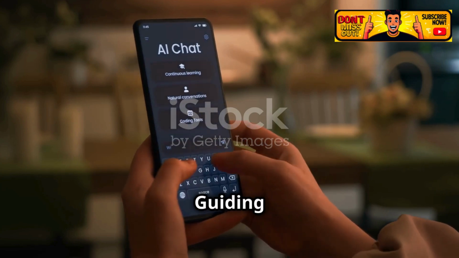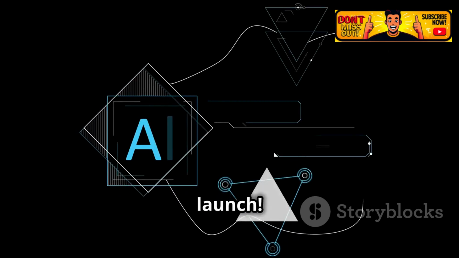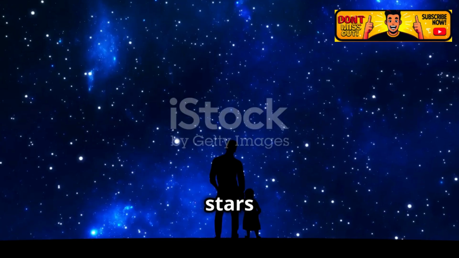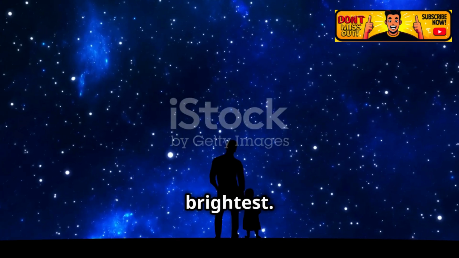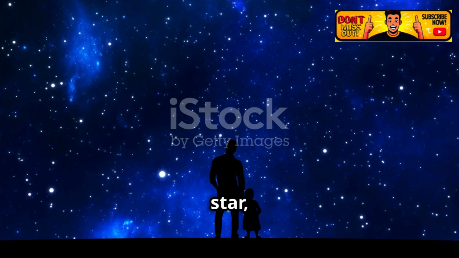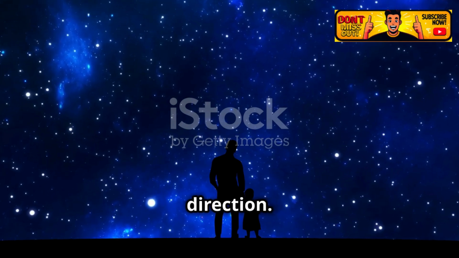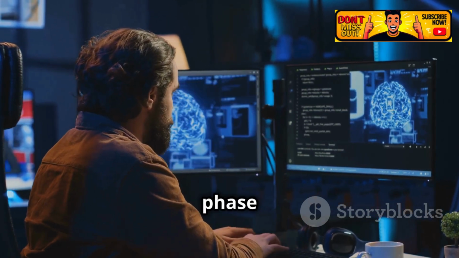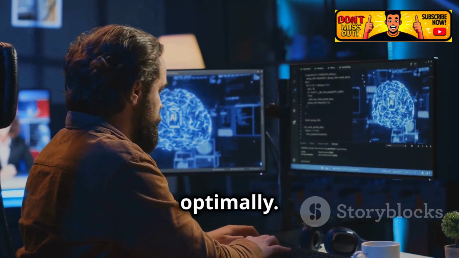Section 4. Guiding your chatbot to the stars. Our chatbot is almost ready for launch. This is an exciting milestone, but the journey doesn't end here. But even stars need guidance to shine their brightest. Your chatbot, like a star, needs careful nurturing and direction. This is where testing and refining come into play. It's a crucial phase that ensures your chatbot performs optimally.